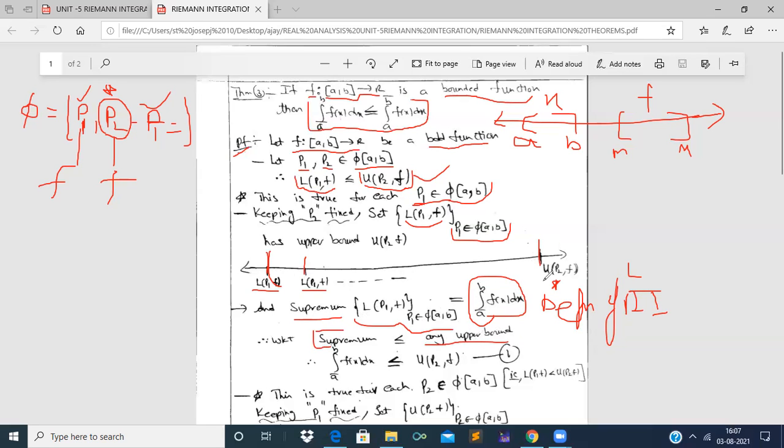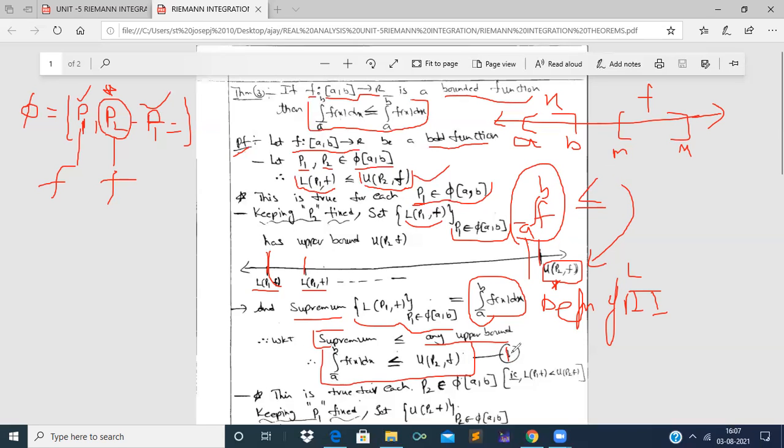And what is the upper bound? It is the upper Darboux sum U(P2, f). Therefore, this lower integral of f(x) dx will be less than or equal to the upper Darboux sum of partition P2, f. That is, this lower Riemann integral will be less than or equal to this upper Darboux sum. Let us treat this inequality as inequality 1.